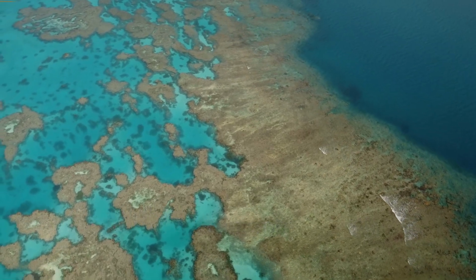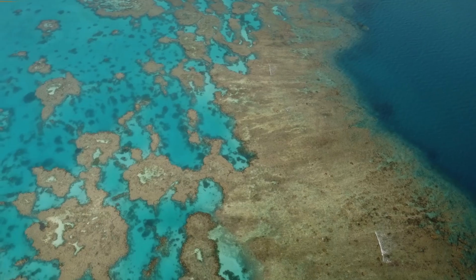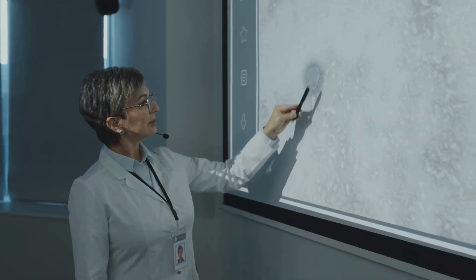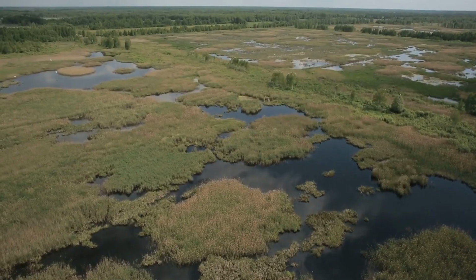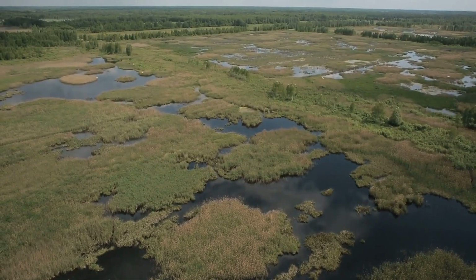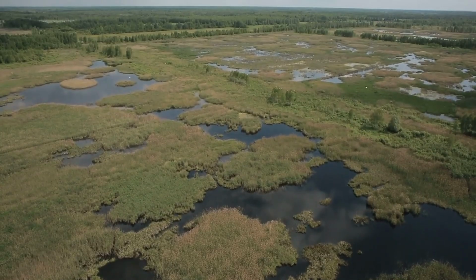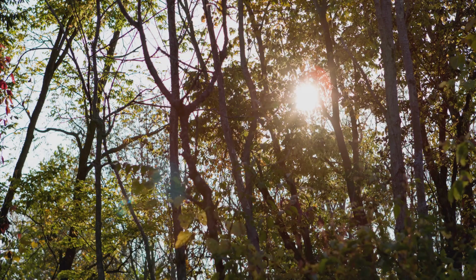Now let's discuss some cross-cutting concepts that are important to understand when studying ecosystems and food webs. One key concept is the idea of systems and system models. Ecosystems are complex systems with many interconnected parts, and studying them requires us to think about how these parts interact and influence each other. Another important concept is energy and matter.